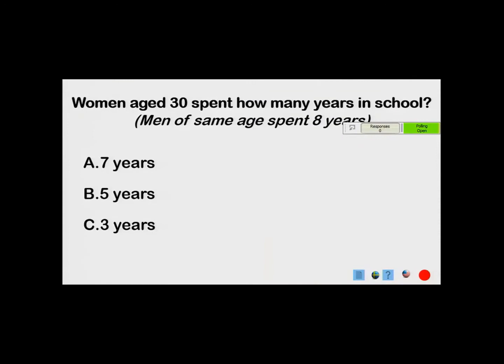I see lots of answers. This is much faster than I do it at universities. They are so slow, they keep thinking. Oh, very, very good. And we go to the next question.